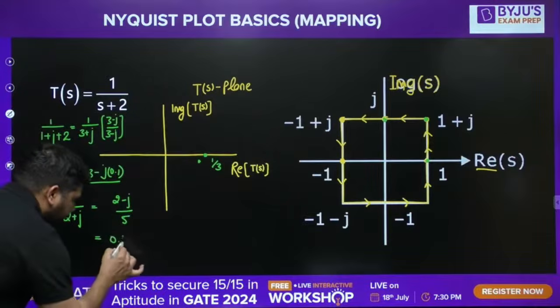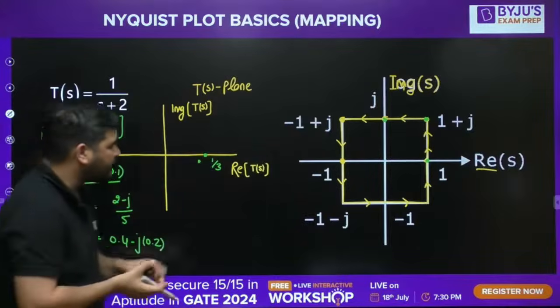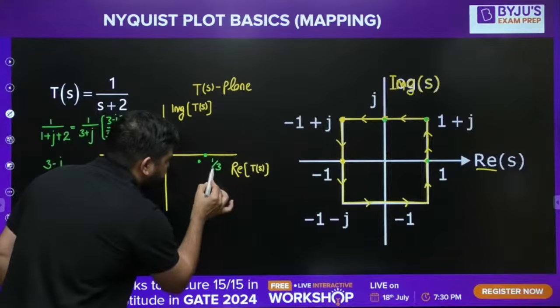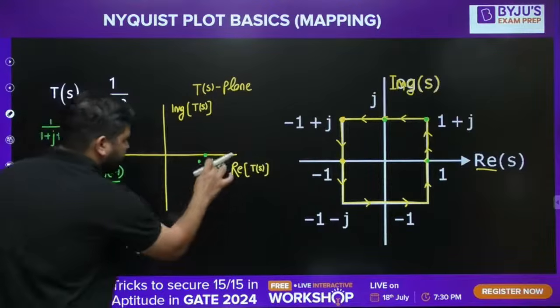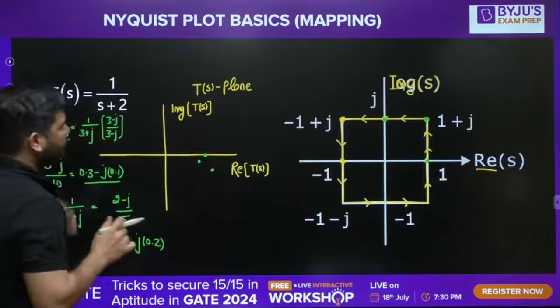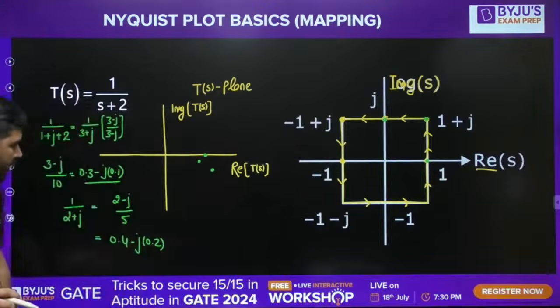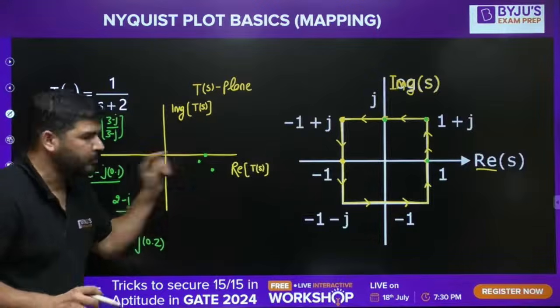The real part is 0.4 minus j 0.2. So the real part is 0.4 and the imaginary part is minus j 0.2, so the point will lie somewhere here. Is it clear, everyone? You can see that this point is mapped here at this position. Real part is 0.4 and the imaginary part is minus j 0.2.